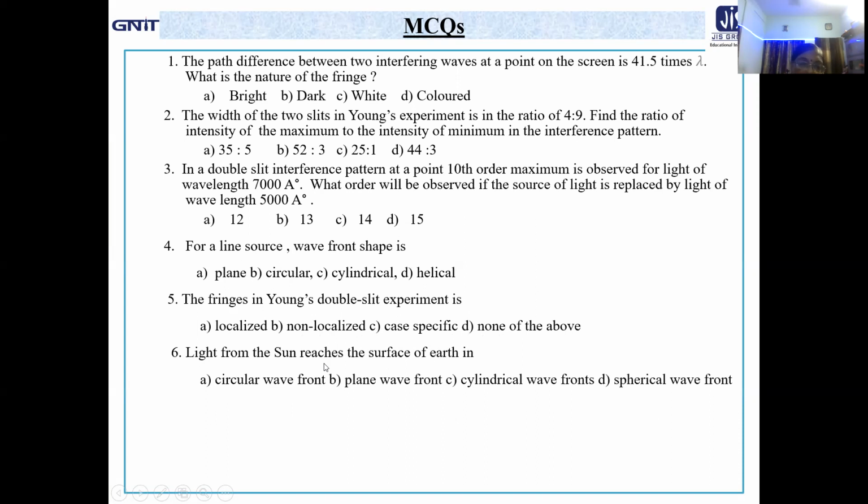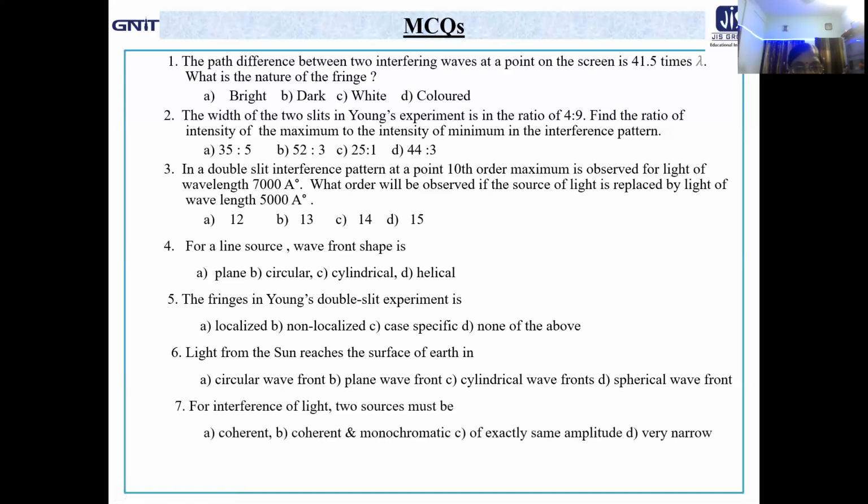Light from the sun reaches the surface of the earth in plane wavefront. Already we discussed in our first lesson, because the distance is very large. So circle or the sphere, what we are considering in 3 dimension, definitely its radius of curvature very large. So only curvature will be very small. So it will appear as plane.